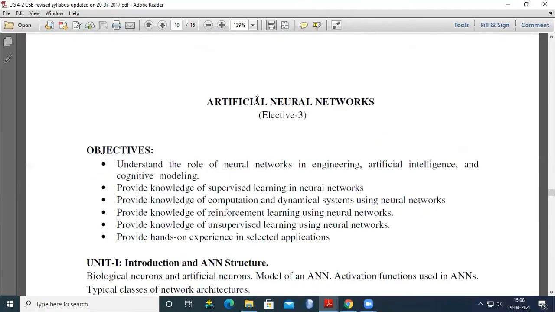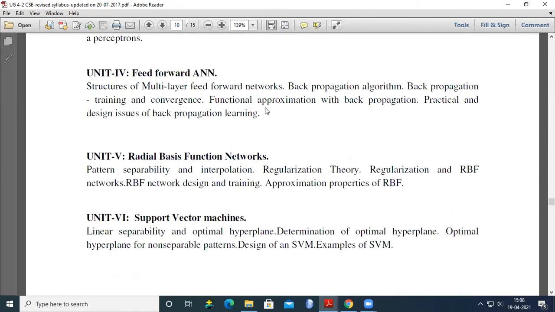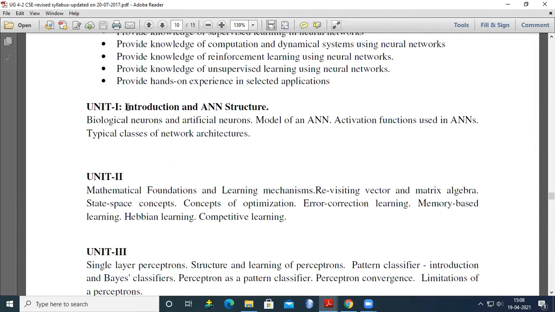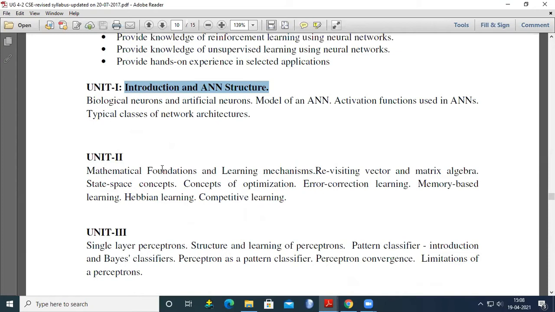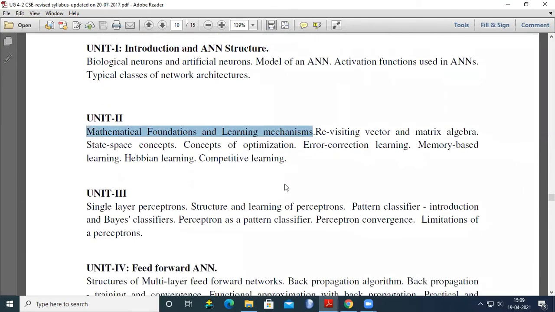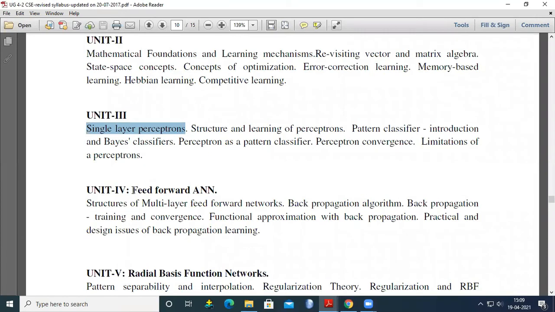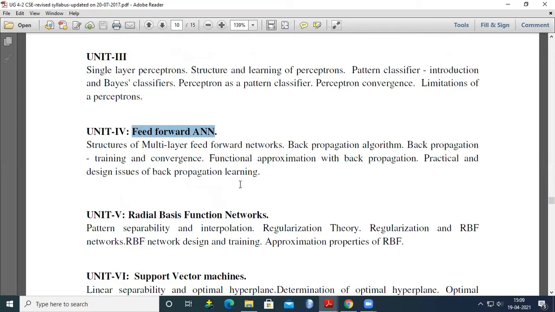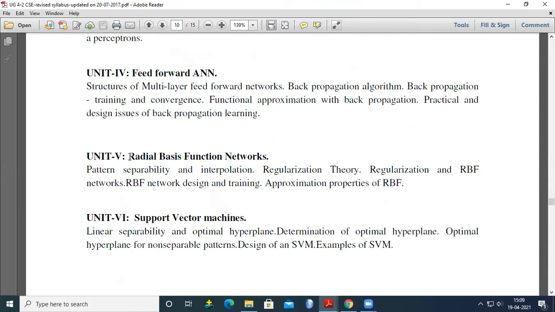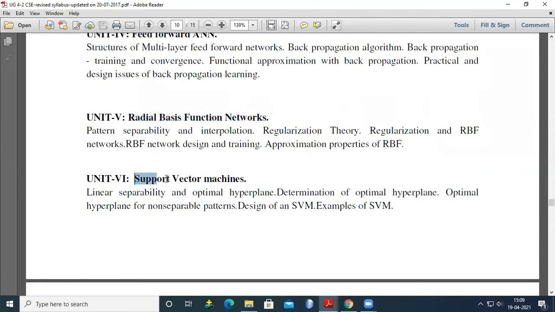So this is the course, artificial neural networks. In this we have 6 units. First unit is regarding introduction and ANN structure. Second unit is regarding mathematical foundations and learning mechanisms. In third unit you are going to learn about single layer perceptrons. In fourth unit, feed forward ANN. In fifth unit, radial basis function networks. Coming to sixth, support vector machines.